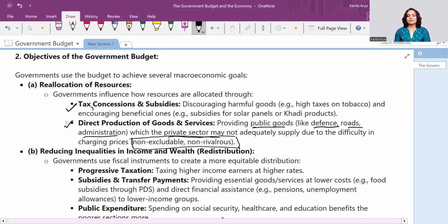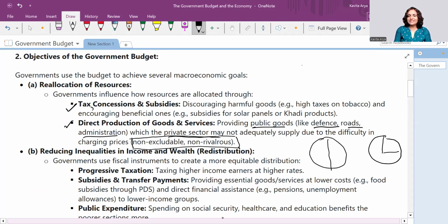Then, non-rivalrous. To explain this, let me take one example. Say a family has 2 kids, and a pizza is ordered. By default, one child will have half of it and the other child half. But if one child takes 1/4 of it, the other is benefited and gets 3/4.